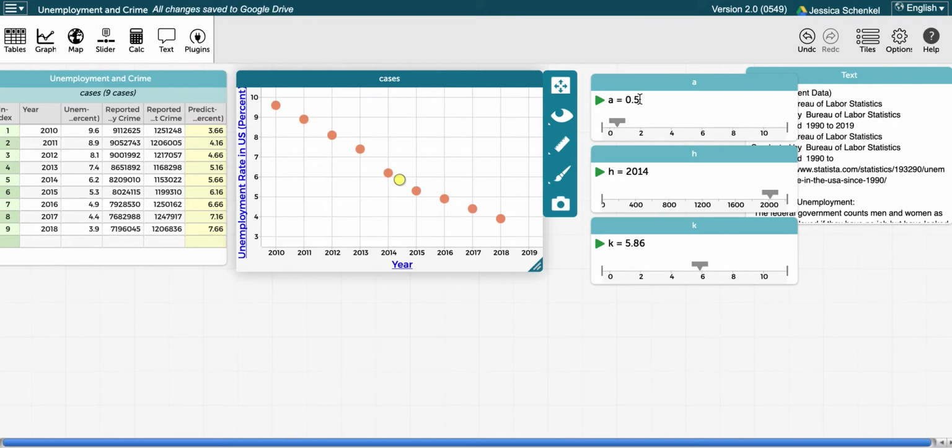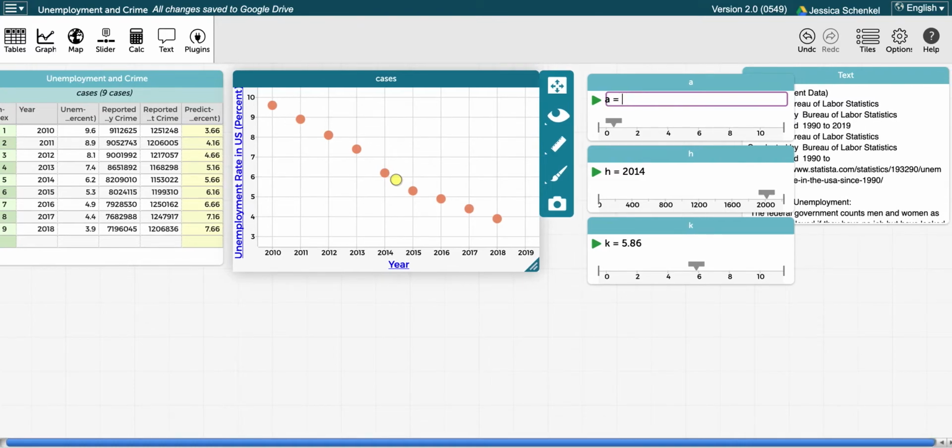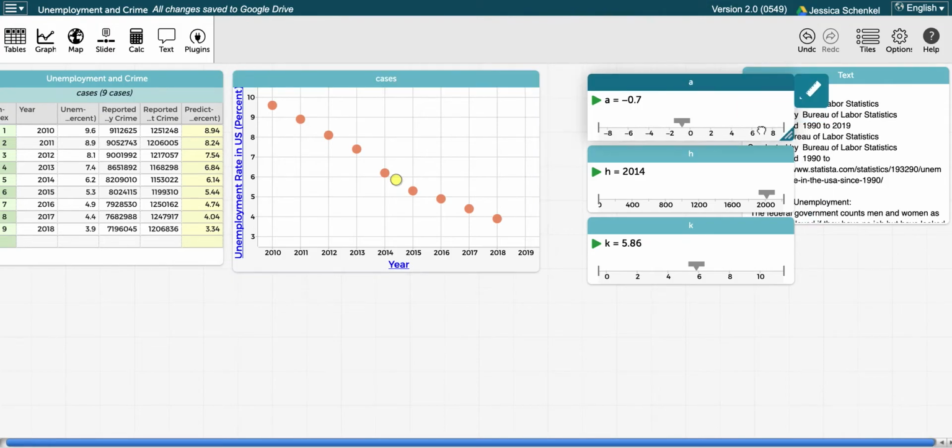Let's go ahead and estimate what our slope is going to be. So I can see a change of about negative 7 over 9 years. I don't know if I can do fractions. Negative 7 over 9? No, it just makes it negative 7, so that's not going to be good. So negative 7 out of 9, what is that? I'm just going to put negative 0.7, change it to 7 out of 10 right here.